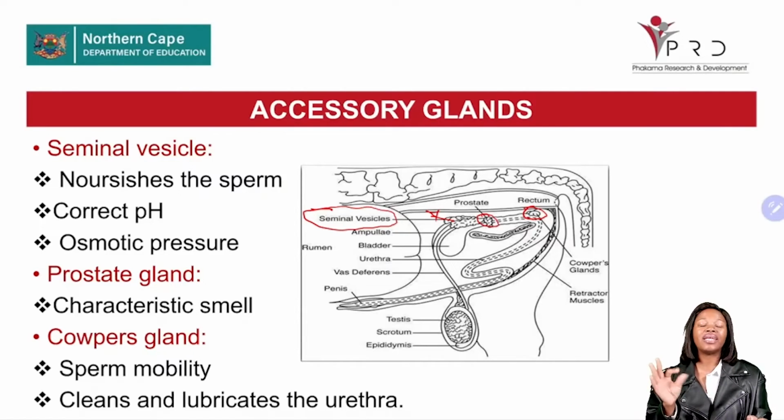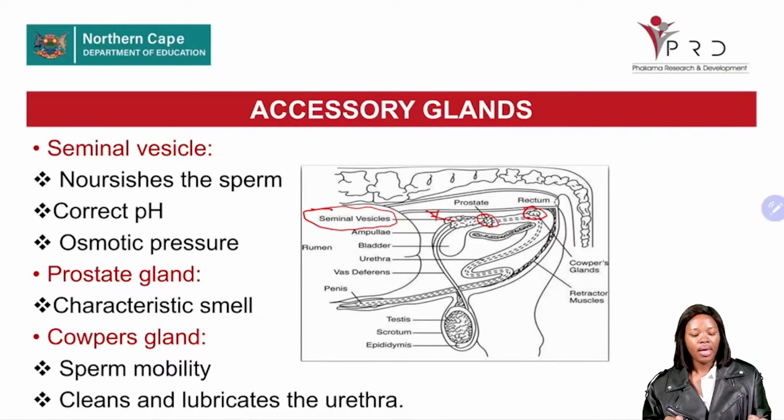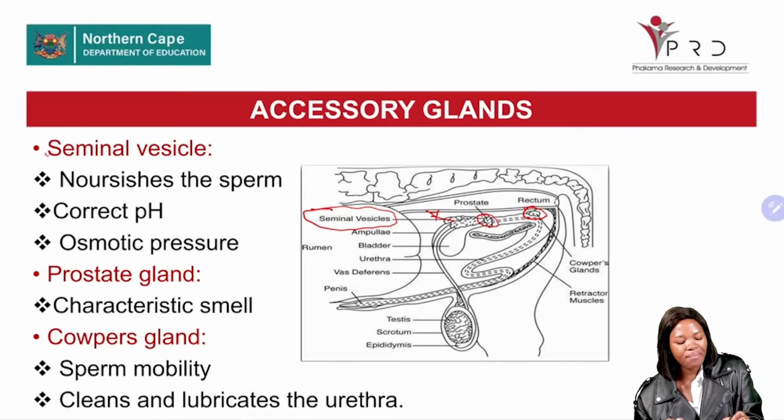So you need to keep that in mind for the examination and while you are preparing for the examination, that another term for corpus gland is also known as the bulbourethra. Now, these glands are responsible for producing secretions. And these secretions play a role towards sexual reproduction. Now, let's start with our seminal vesicle.